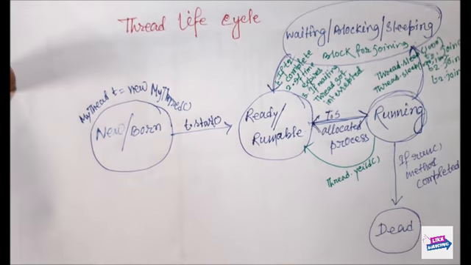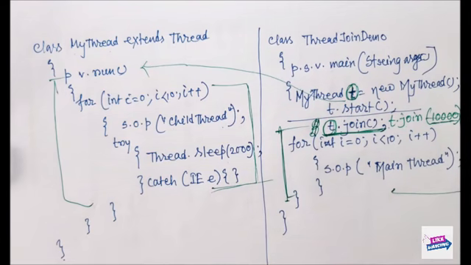We have seen in the example of Priya Suman that if someone is interrupted during the joining period, when a thread is in the waiting state, it may be interrupted. So it can join after the expired time is finished, or it may join immediately if the thread is interrupted by someone. That is all about the join method.